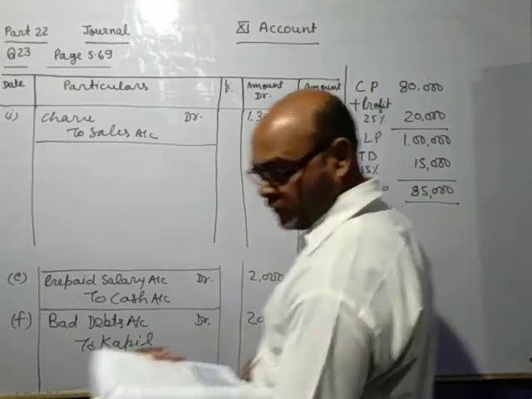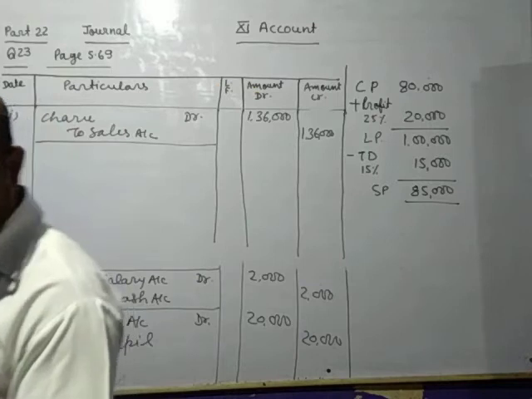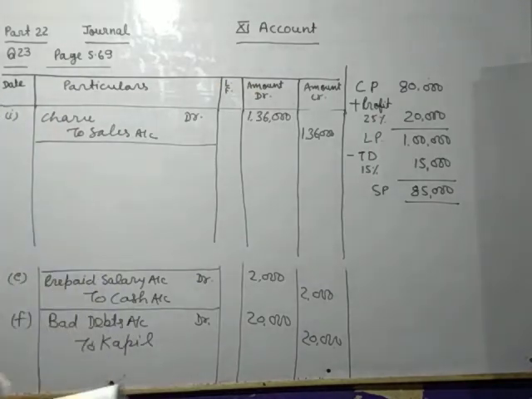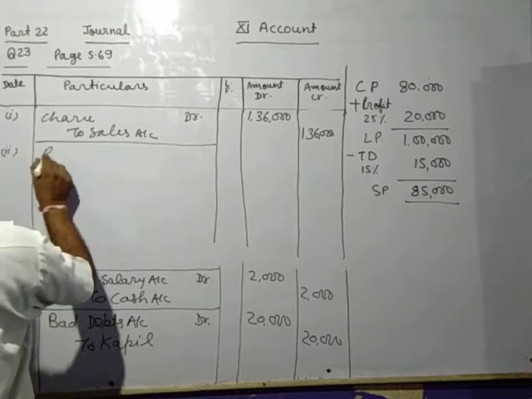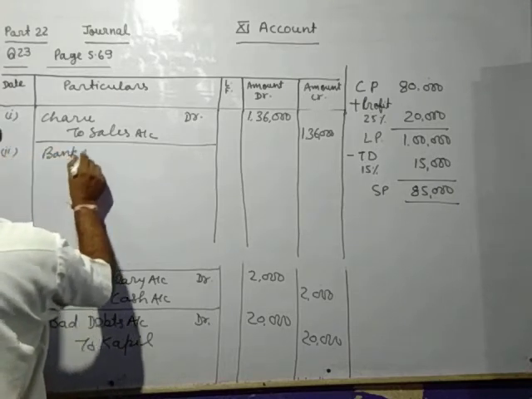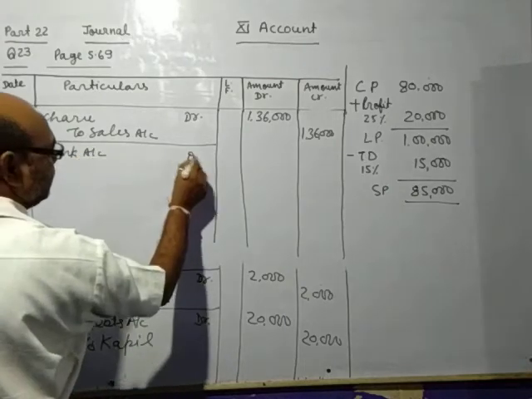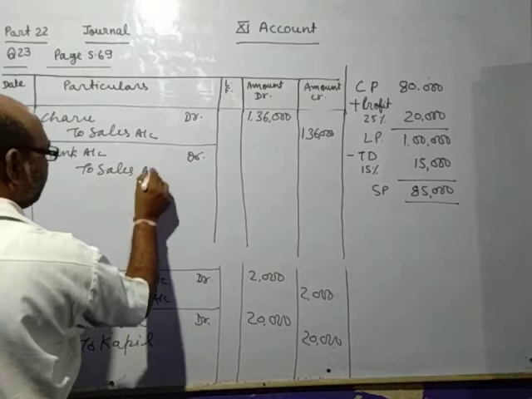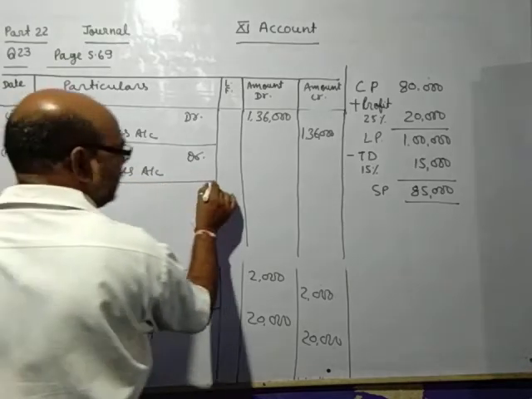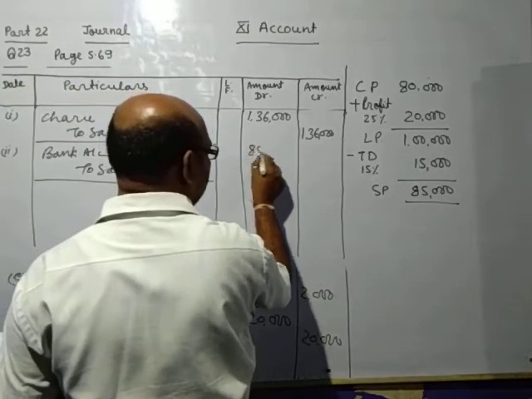Now entry: sold goods to Arun against cheque. So you have received the payment in cheque. Bank account debit to sales account and amount will be 85,000.